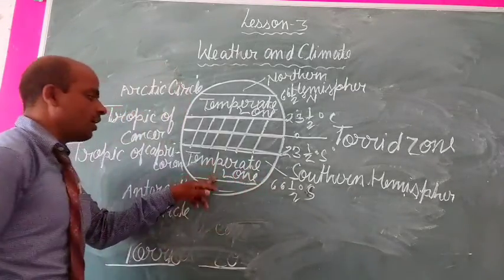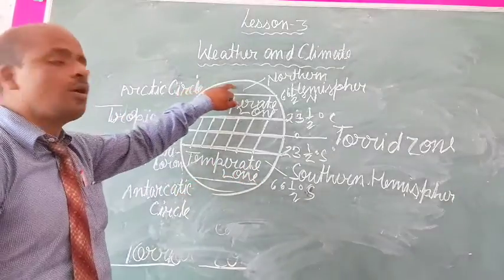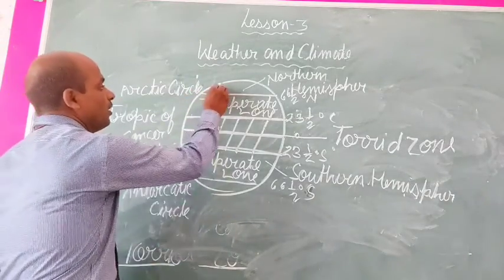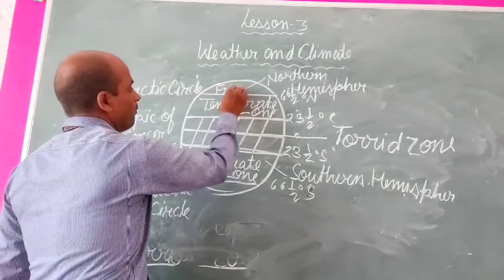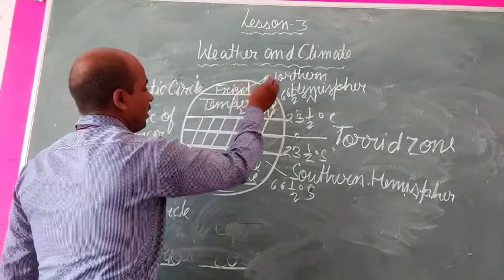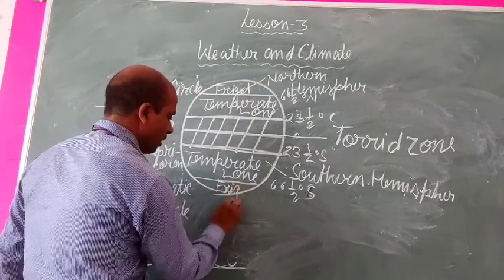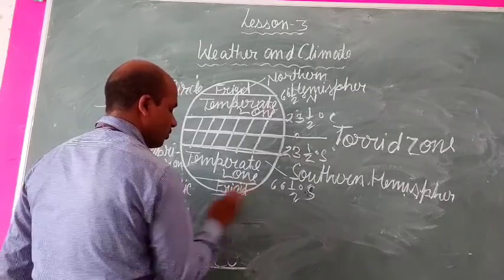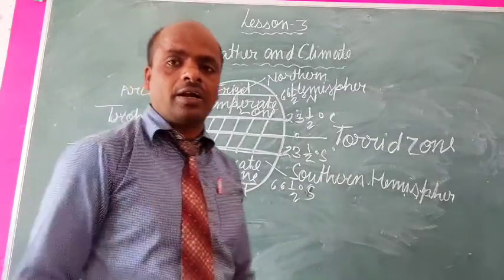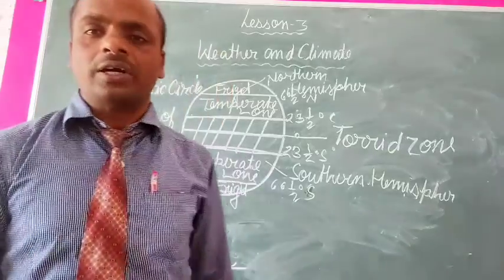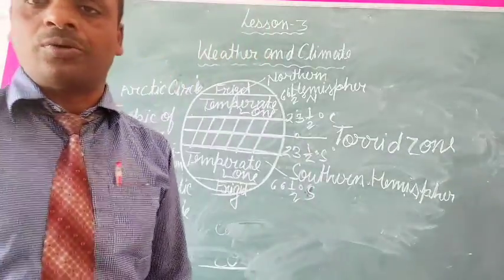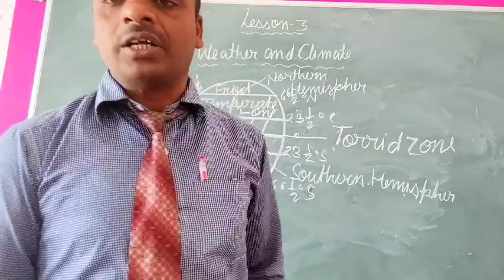And on both sides, northern hemisphere and southern hemisphere, towards the polar region, it is called frigid zone. Frigid means extremely cold, which is covered by snow throughout the year. It is the extremely cold region on the earth. So that's all, students.